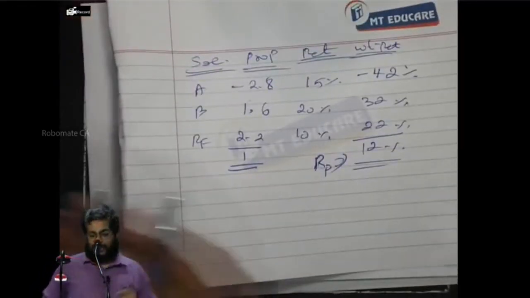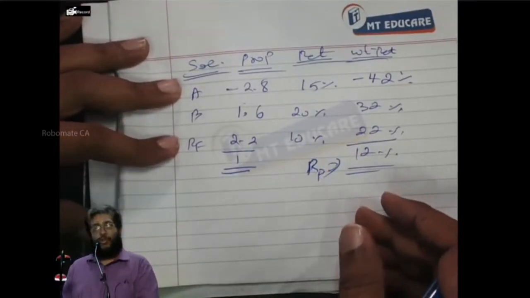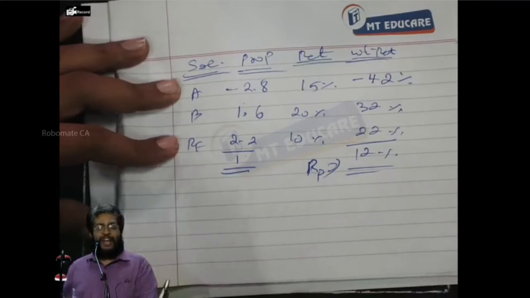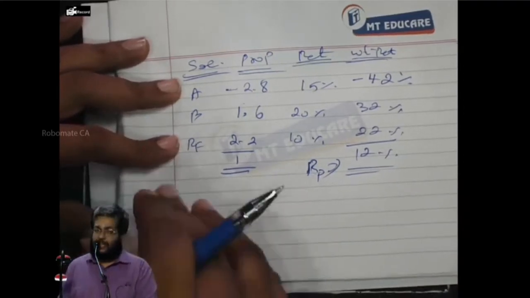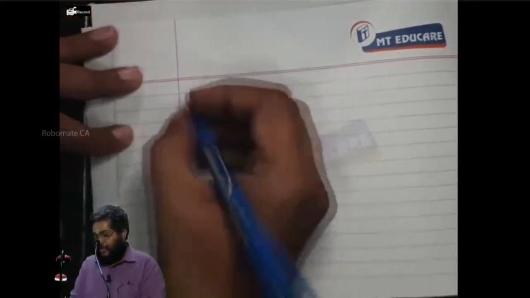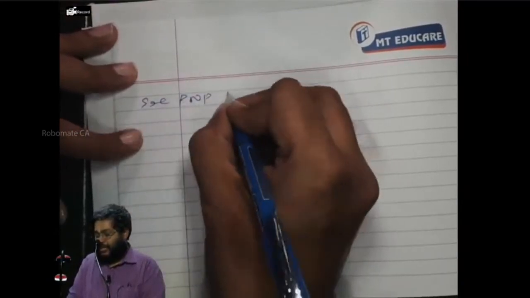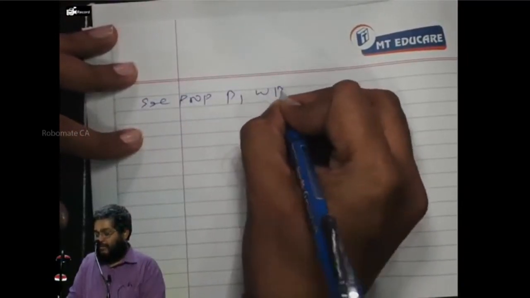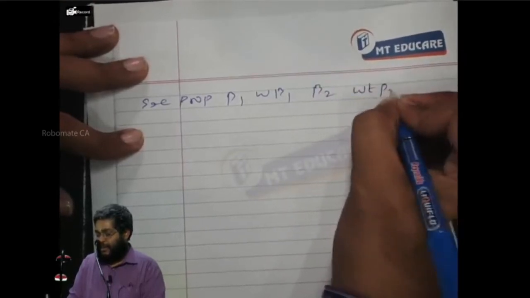Accepted or not? This portfolio should have a risk or not? We know the risk. For macroeconomic factor 1, the risk is 1. For factor 2, the risk is 0. We can even calculate and check it. Columns: security, proportion, beta 1, weighted beta 1, beta 2, weighted beta 2.